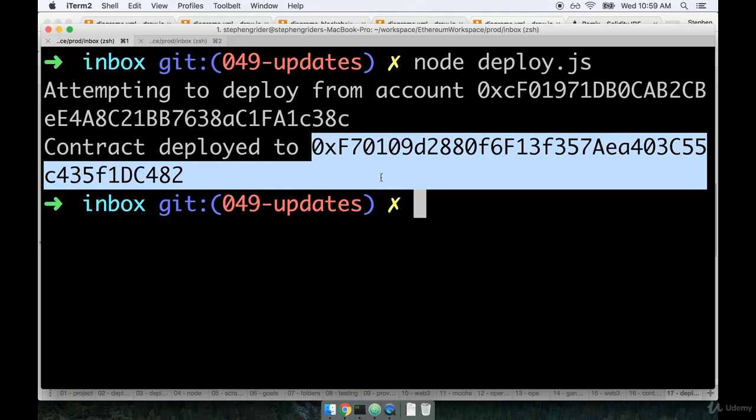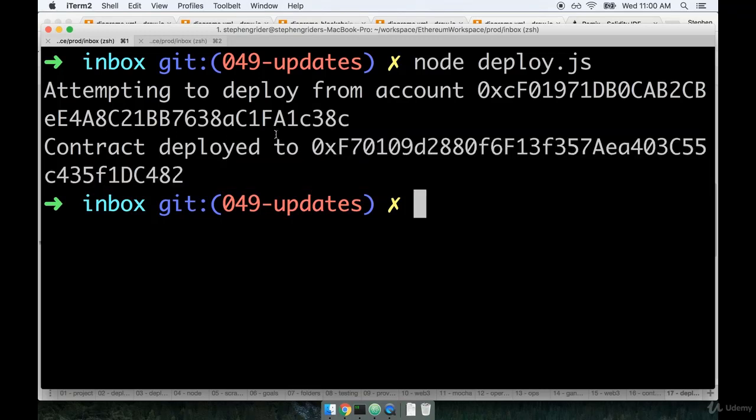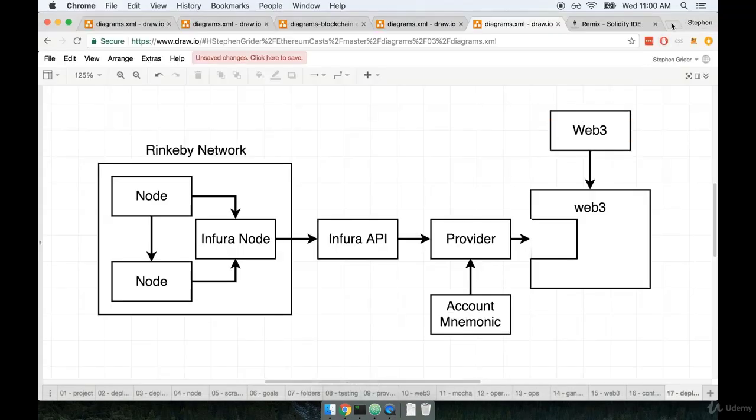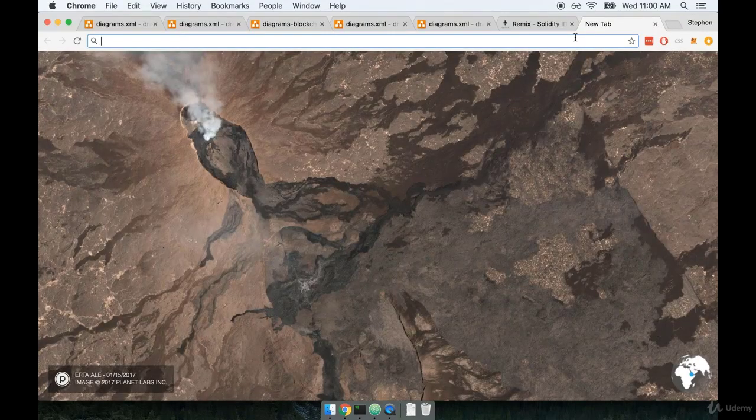So we don't quite have those skills just yet, but we're going to start to write another contract. We're going to deploy it in the same fashion, and then we'll learn how to interact with these contracts from a normal web page. But before we do, there are two kind of interesting things I want to show you. Two things that are kind of fun, at least I think, to interact with your contract and get a sense of what just happened. I'm going to open up my web browser, and I'm going to show you a little tool that's a lot of fun to work with to take a look at your contract and see what it's doing on the actual Rinkeby network.